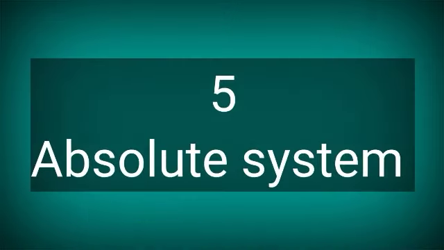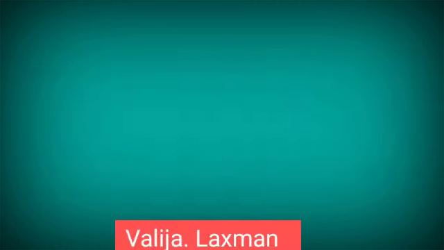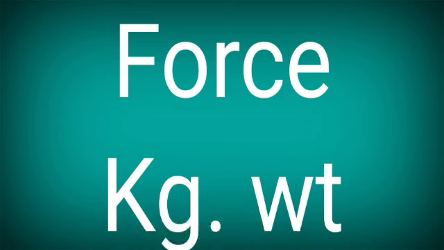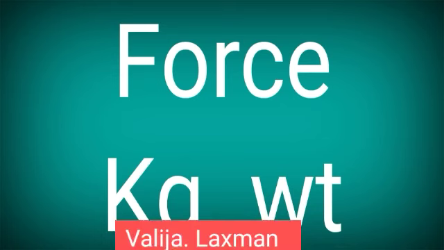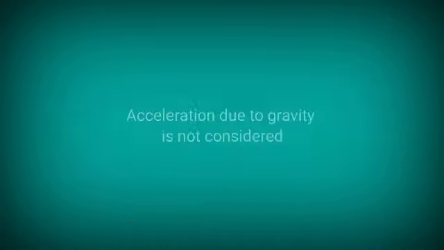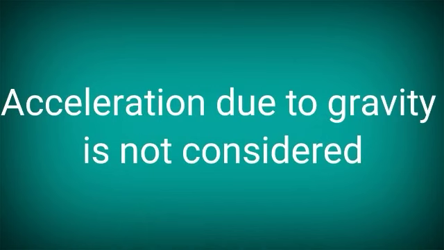Next, coming to the fifth one, it is an absolute system. Absolute system in the sense, it does not use any gravity. The G value is not considered in this system. If you want, you can take one example here. If you are taking the example of force, in MKS system, it was measured as kg weight. But in SI system, we are having only one single unit, that is called as Newton. So in this, the value of G is not considered.